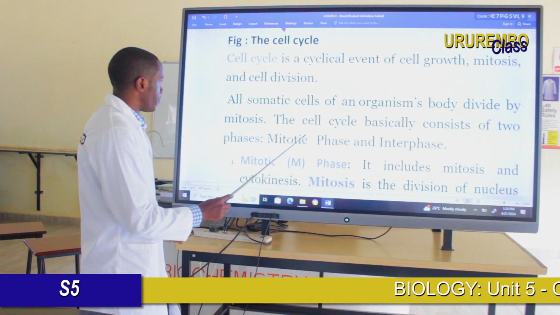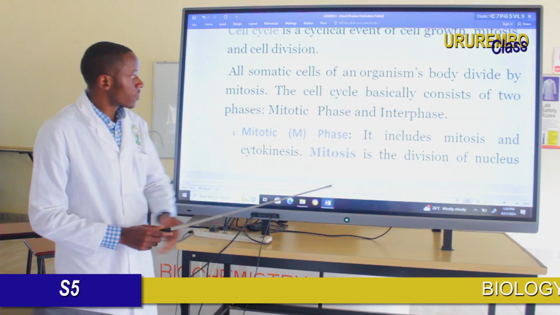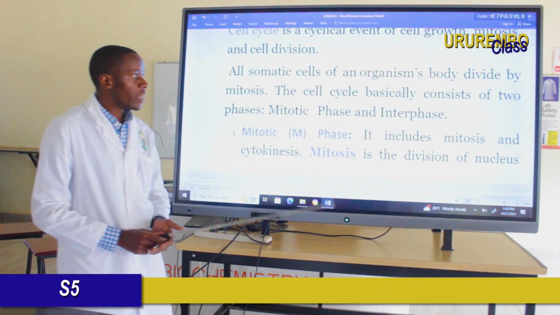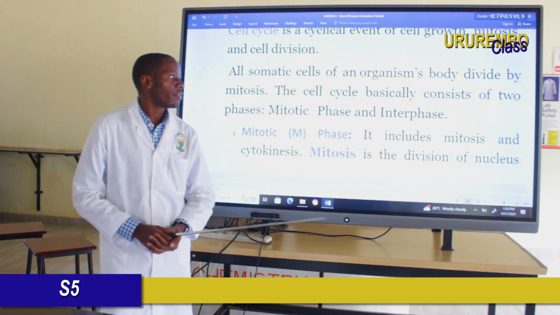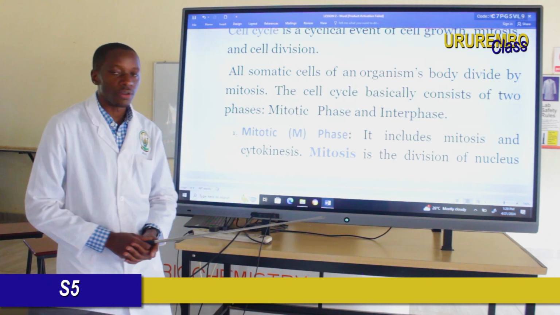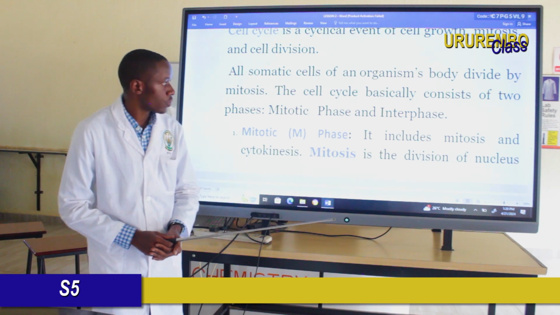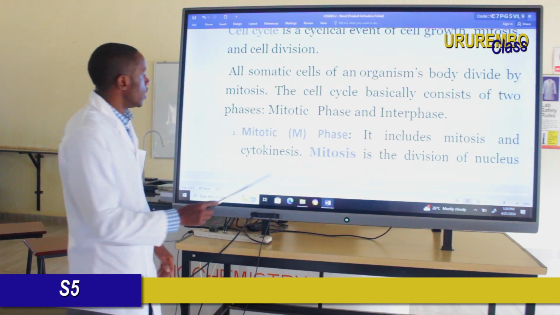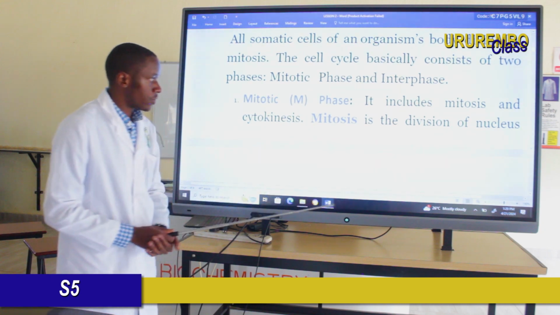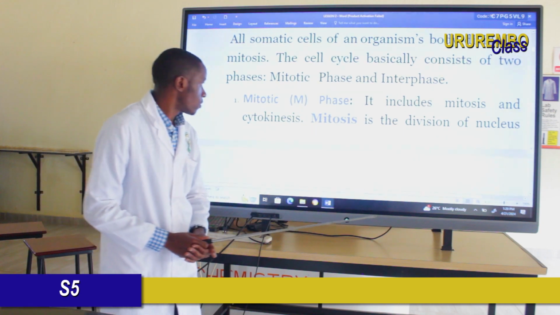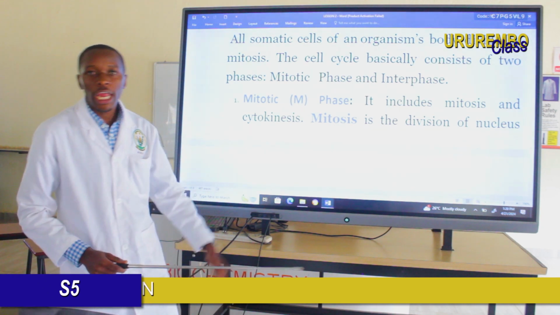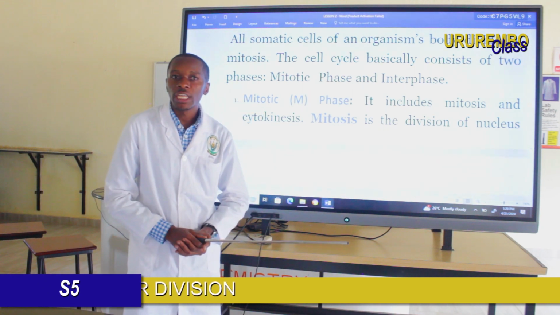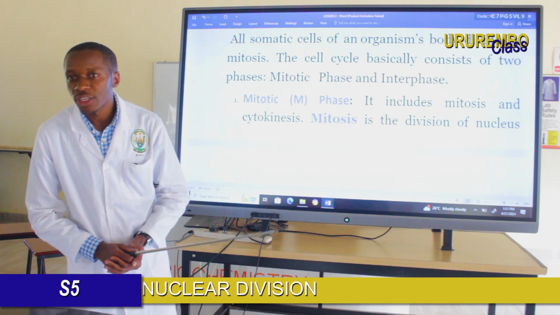So let's continue. This cell cycle basically consists of two phases. The first phase is called the mitotic phase. The second phase is called the interphase. The mitotic phase includes mitosis and cytokinesis. Dear students, in the previous session, we have seen cytokinesis. What is cytokinesis?